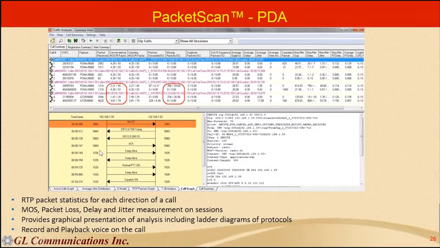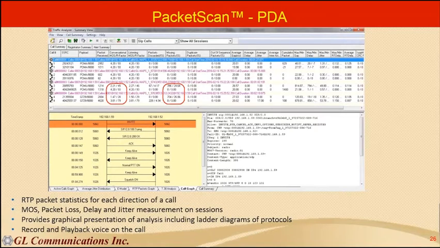Now in this view we are segregating them into calls. You can see there are 4 calls with different codecs, A-law, U-law, G.729, and it provides the complete call graphs and also the message decodes here. The most important features are that it performs MOS and R factor measurements on the call. It also provides packet loss, average delay and jitter statistics on each call in each direction. It can also perform recording and playback of voice on the call. So we can record the voice that has happened on the call, or we can play it live.